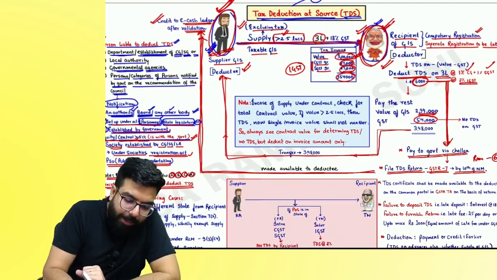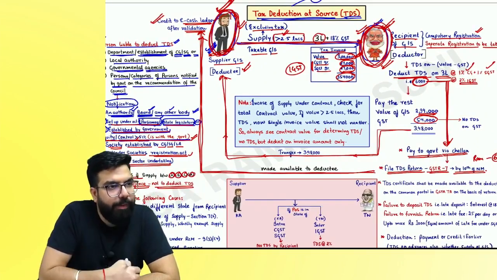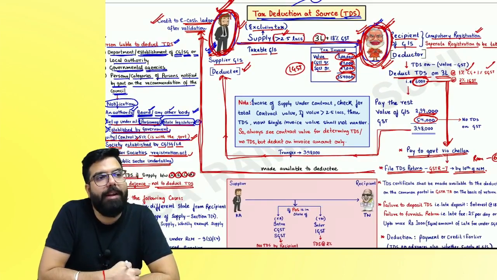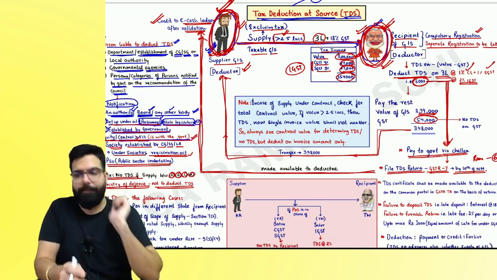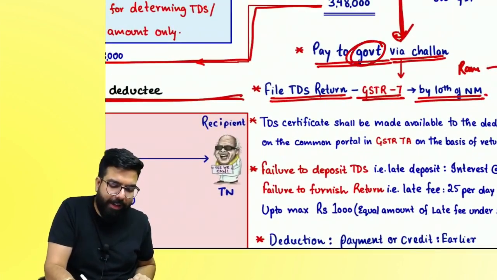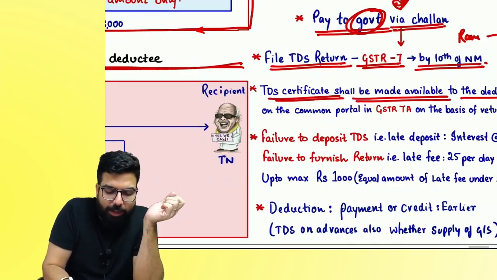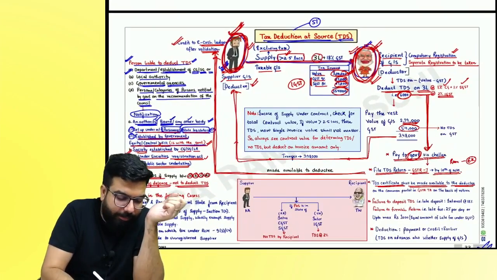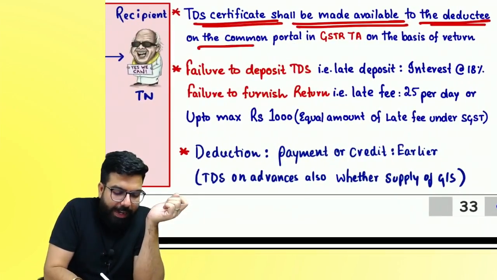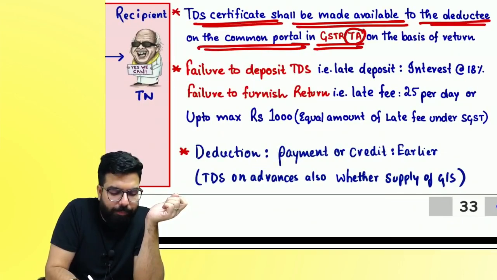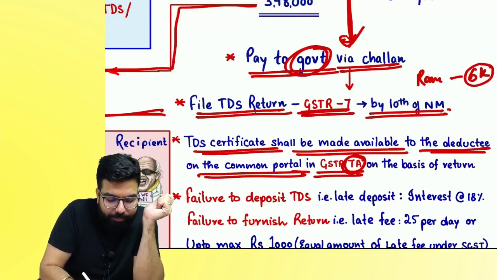Now, the government department will deduct TDS, and the government will give you the TDS, everyone. When the government gives you the TDS, the government gives you a certificate also that your TDS of 7,000 was deducted. Take this certificate. See over here, the TDS certificate shall be made available to the deductee. Who is the deductee? The person whose TDS has been deducted. And it will be given to you on the portal in which form? GSTR 7A, on the basis of which return?